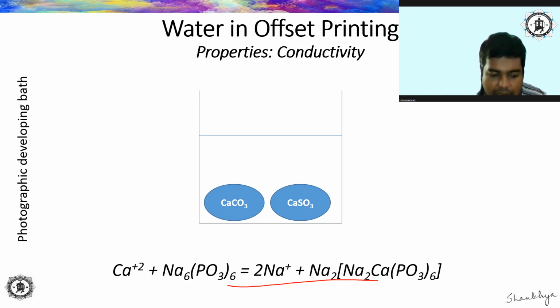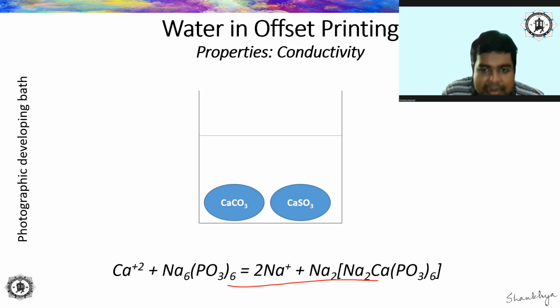That is going to get transferred onto your plate and ultimately onto the paper. So that is going to reduce the image quality. Because calcium basically clings onto the gelatin surface and it is not going to come off very easily because it is insoluble in water, right? So how can it be made soluble in water? If you add that sodium hexametaphosphate.